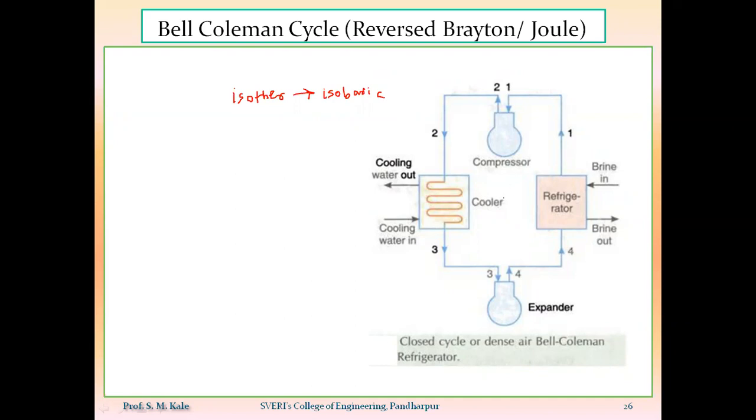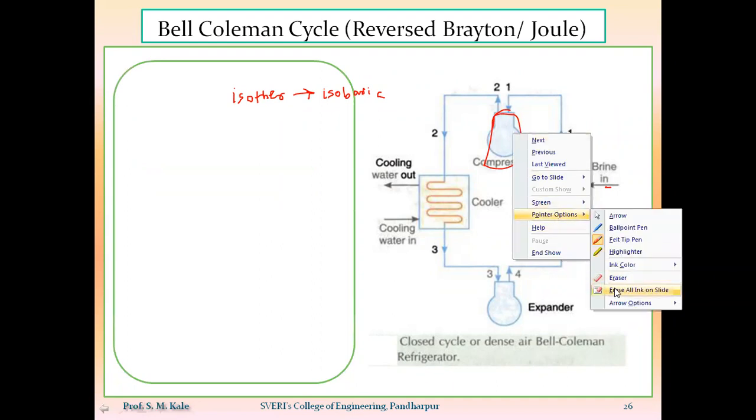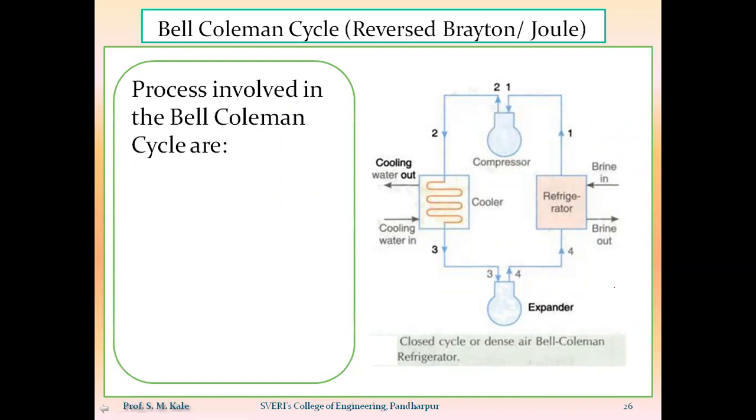Here you are observing that there is one refrigerator. In that refrigerator, with the help of the brine solution, we are cooling the refrigerant, or heat will be absorbed by the refrigerant. The 1 to 2 process will occur inside the compressor, and that will be the isentropic compression process. The total number of processes will be 4, and out of those 4 processes, 2 will be isentropic, and the remaining 2 will be isobaric instead of isothermal.